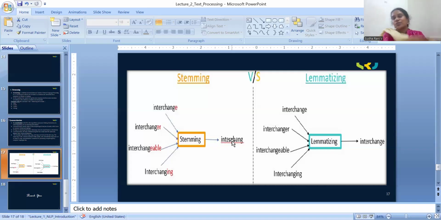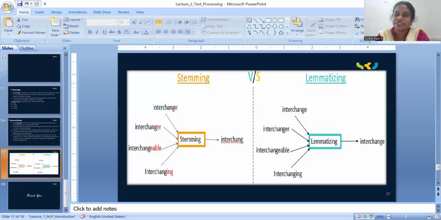Its task is only to convert the stem word to its root word, just like interchang. In any other examples also, the endings are not satisfactory.